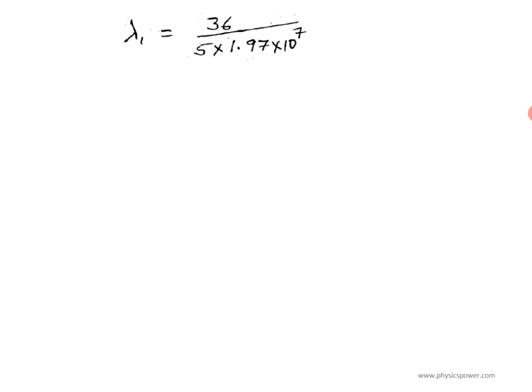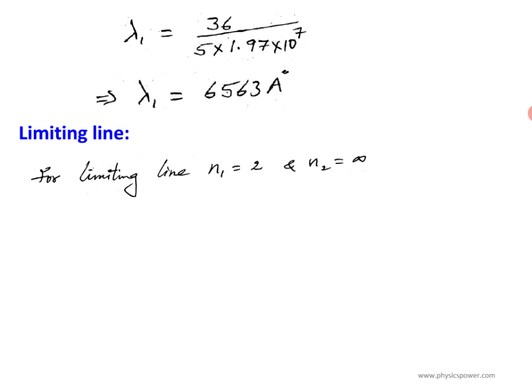So lambda 1 equals 36 by, as I said already, here a 0 was missed, actually 1.097 into 10 to the power of 7. If you substitute and simplify, you will get lambda 1 equals 6563 angstrom unit.